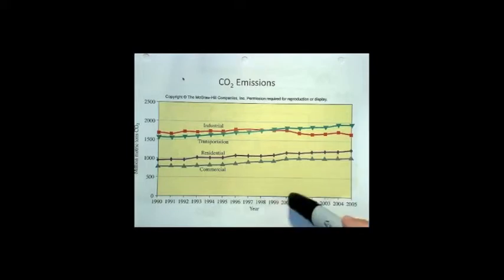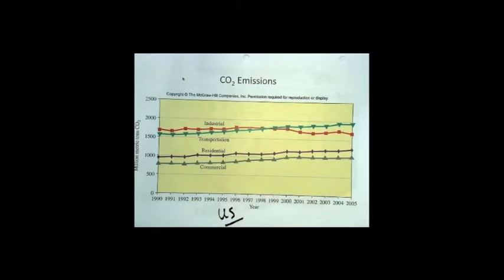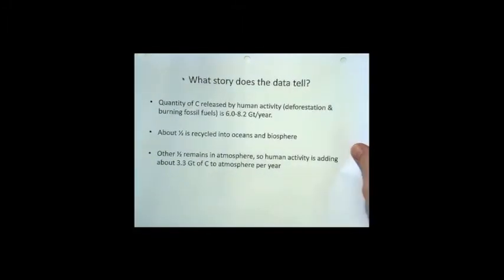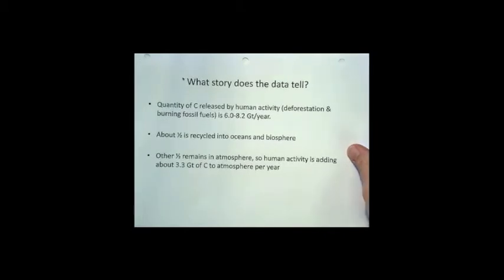But we can see clearly that over time, there's been an increase in carbon dioxide emissions due to human activity. So even though it's a relatively small amount compared to the natural sources, there is a change in the carbon dioxide that's being emitted. And this is all in the U.S. Okay, this is U.S. All right. So we know that there's this big cycle, and we know that human endeavors have caused more carbon dioxide to be spewed into the atmosphere. But what story does this data try to tell us?